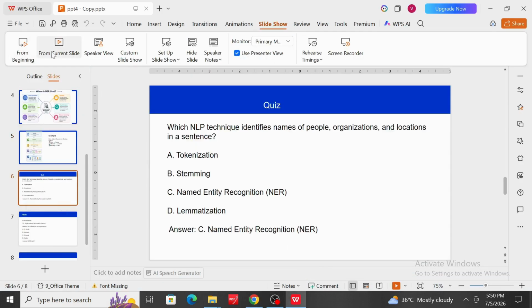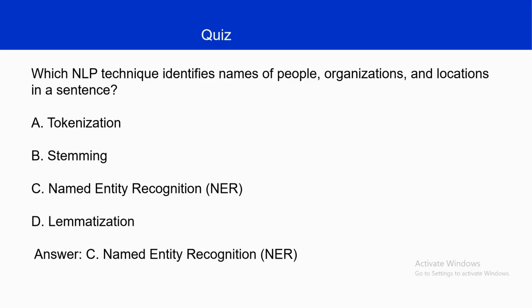Next, we'll move to the quiz question. Which NLP technique identifies names of people, organizations, and locations in a sentence? The options are tokenization, stemming, named entity recognition, and lemmatization. We have already studied tokenization, stemming, and lemmatization. So that is completely different. Only NER will identify the names of people, organizations, and locations. So the answer is named entity recognition.